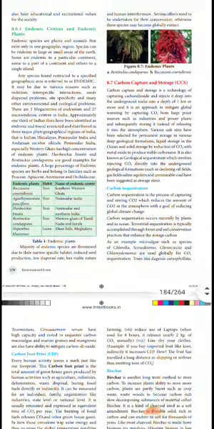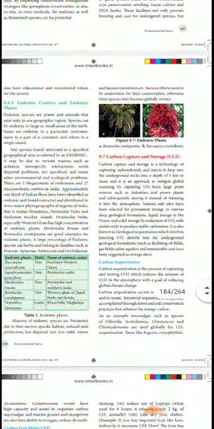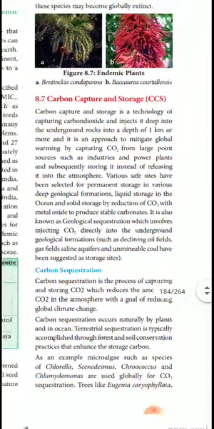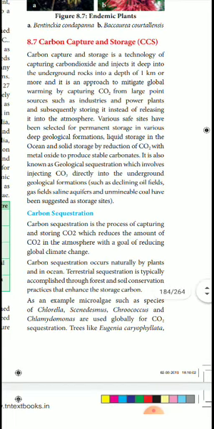Okay, so today we will see carbon capture and storage. Carbon capture and storage is a technology of capturing carbon dioxide and injecting it deep into underground rocks, into a depth of more than 1 kilometer. It approaches global warming by capturing CO2 from large point sources such as industrial and power plants and subsequently storing it instead of releasing it into the atmosphere. Various safe sites have been selected for permanent storage in deep geological formations, liquid storage in the ocean, and solid storage by the reaction of CO2 with metal oxide to produce a stable carbonate. It is also known as geological sequestration.